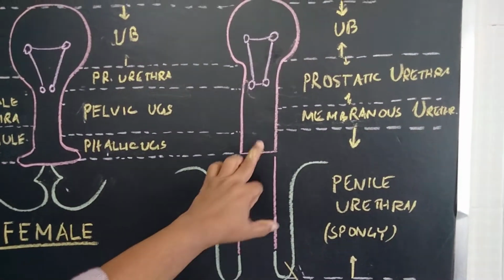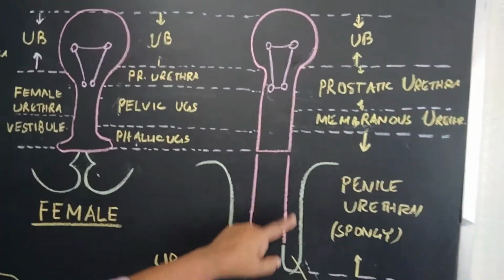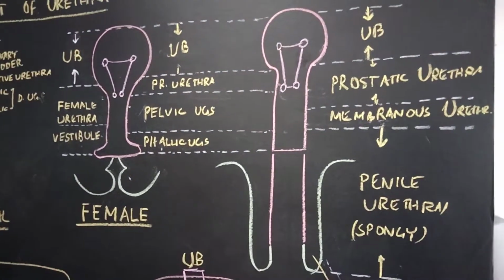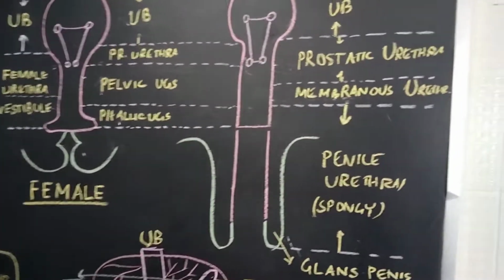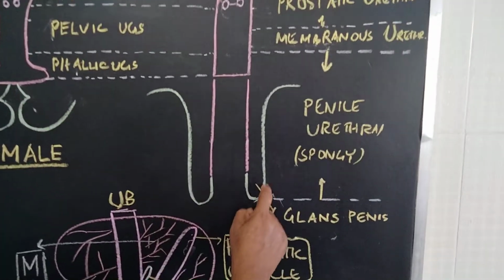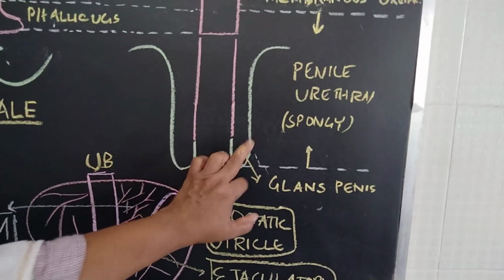Okay, and the phallic part forms the penile urethra, and a part of that is derived from the ectoderm. This whole thing is from the phallic part of the urogenital sinus, and that will be taken up by the genital system. We will again deal with the development of the penis. Now the part covering the penis, called the glans penis, is purely ectodermal in origin.